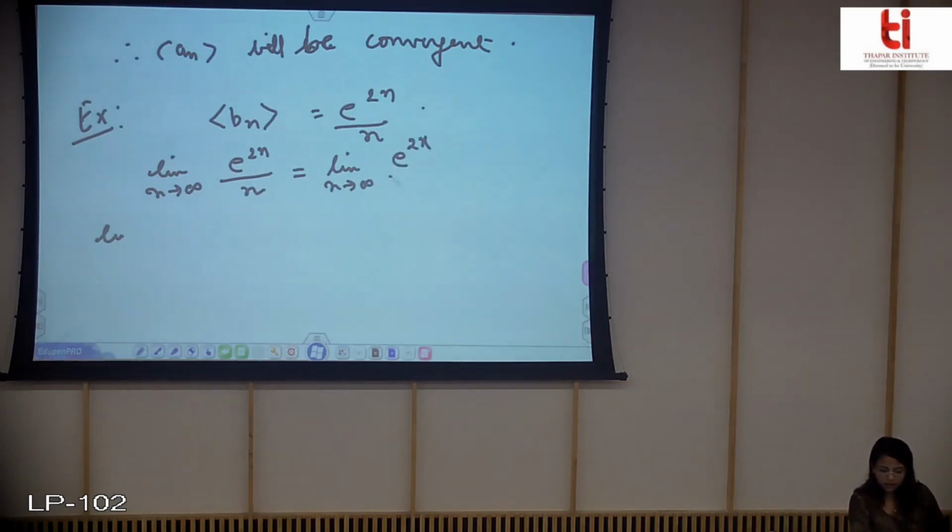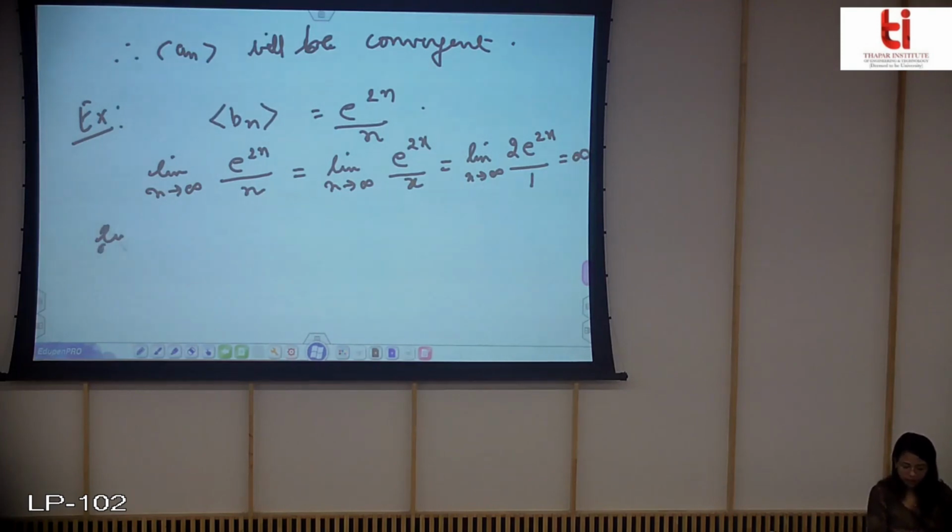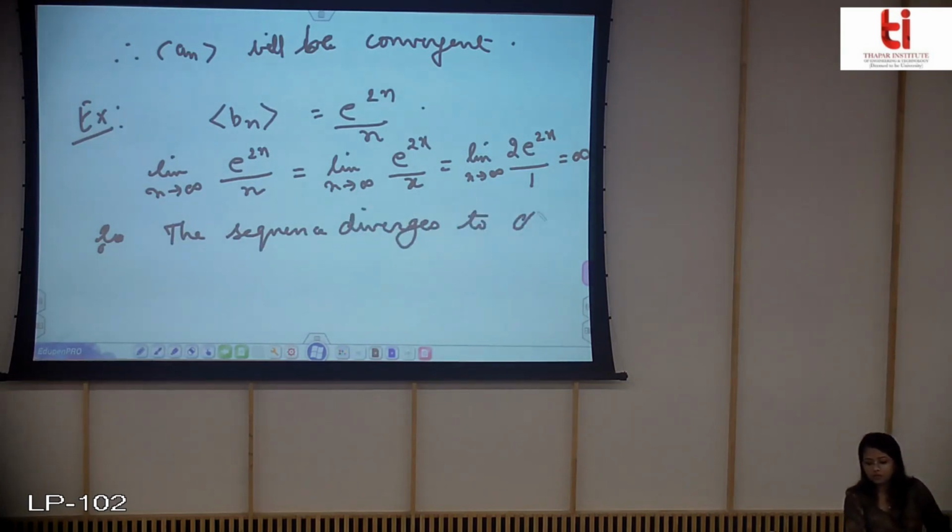So I will write it directly. I differentiate it, find the derivative of this function, which is equal to this, which is infinite, and therefore I will say the sequence diverges to infinity.